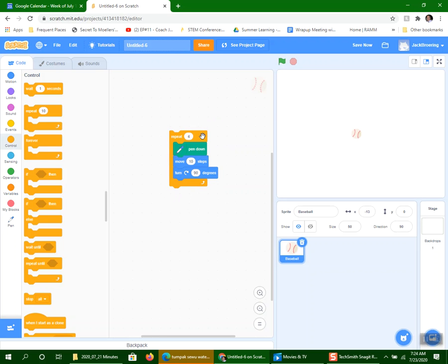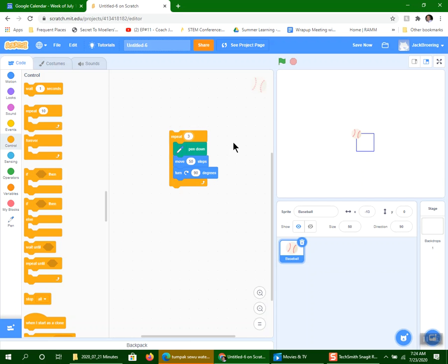Okay, and it didn't make a very big square because the baseball covers it. So let's make this 50, the number of steps. Okay, there we go. There we've got a square. Now a couple things we could do here. Maybe if we want to draw a triangle, we could try a triangle. A triangle has 3 sides.